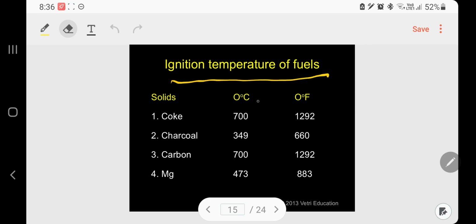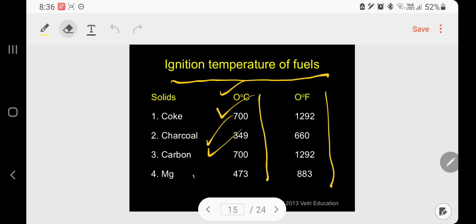Okay, the next. The ignition temperatures of many solid fuels have been identified. I am giving them in centigrade as well as Fahrenheit, but I need not worry about Fahrenheit. Let me concentrate only on centigrade; if you want, you can convert. Coke 700 degrees centigrade. Charcoal 349. Carbon 700.